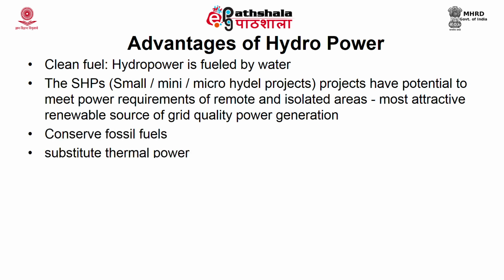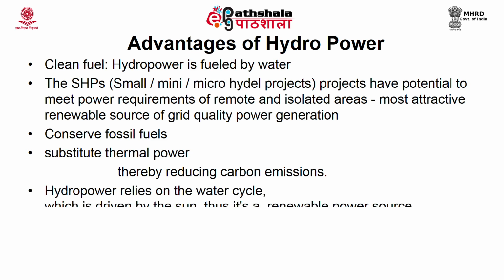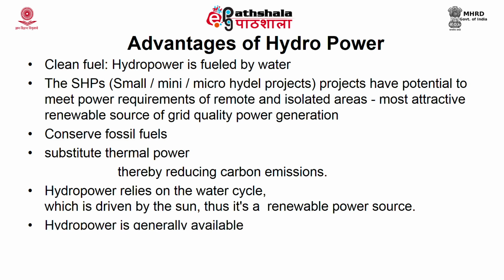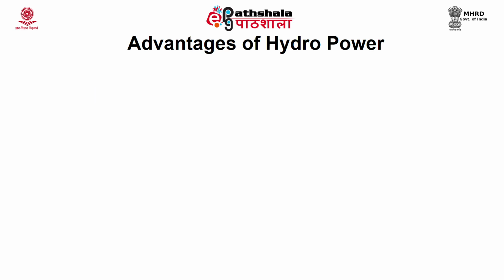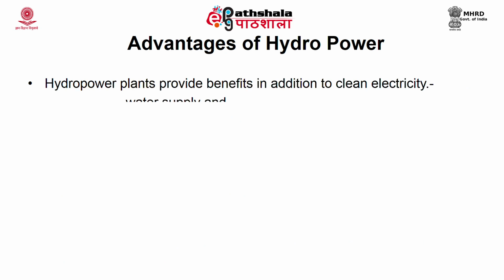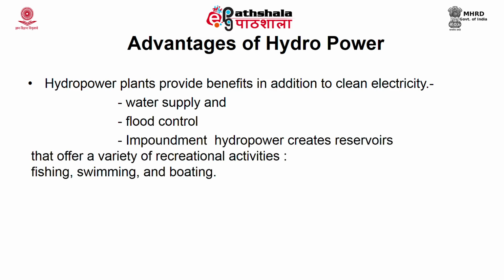It is a substitute to thermal power plants, thereby reducing the carbon emissions since this works on the water. Hydropower relies on the water cycle which is driven by the sun, and so it is a renewable power source and a clean fuel energy source. Hydropower is generally available as needed. It is possible only when engineers control the flow of water through the turbines to produce electricity on demand. It provides benefits in addition to clean electricity, like water supply, flood control, and also offers a variety of recreational activities like fishing, swimming and boating.